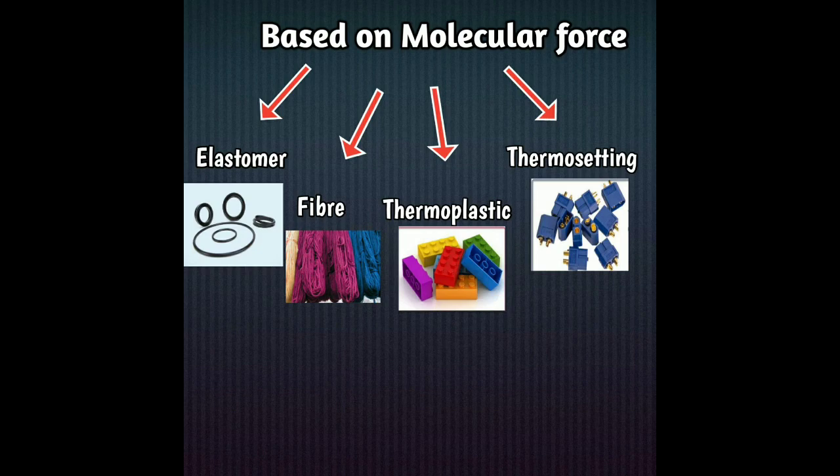Thermosetting polymers do not become soft on heating under pressure, hence cannot be remolded and recycled. These polymers have cross-linked structure in it. They cannot be reused. Example, bakelite.